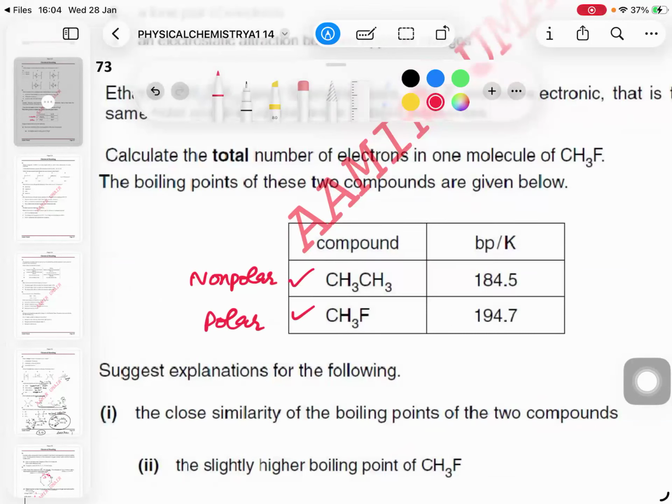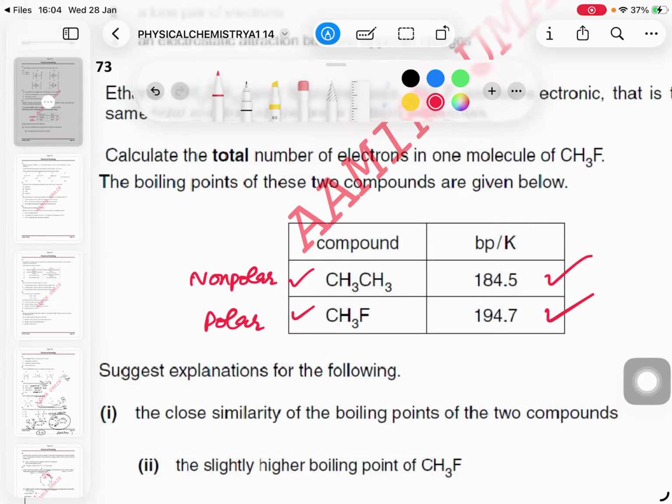They are asking: suggest explanations for the close similarity of the boiling points of the two compounds. Why do these two compounds have very close boiling points? Both of them are covalent bond and simple molecular structure, so you have to refer to the intermolecular forces. I can give you this hint: if the boiling points are similar, they must have the same type of intermolecular forces, and their strength will also be the same.